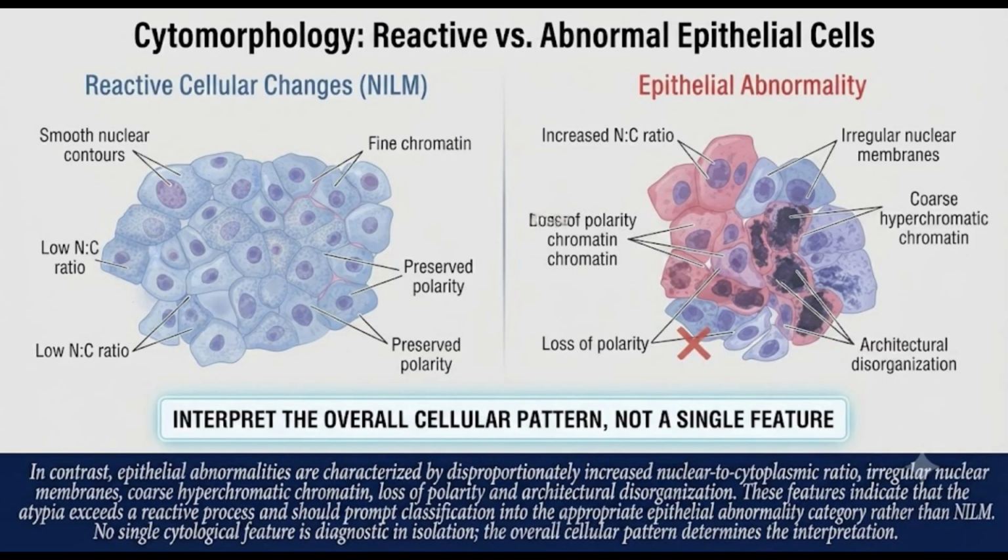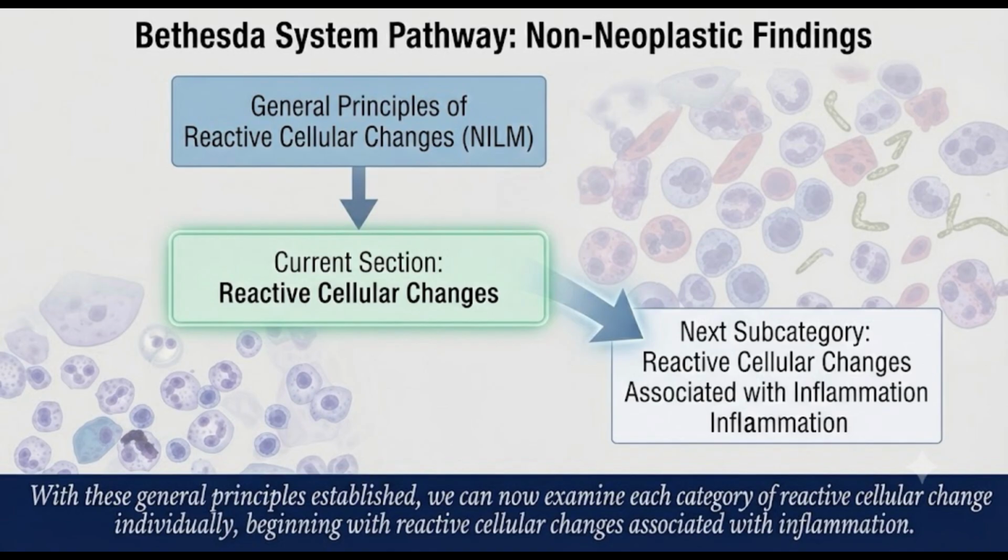In contrast, epithelial abnormalities are characterized by disproportionately increased nuclear to cytoplasmic ratio, irregular nuclear membranes, coarse hyperchromatic chromatin, loss of polarity, and architectural disorganization. These features indicate that the atypia exceeds a reactive process and should prompt classification into the appropriate epithelial abnormality category rather than NILM. No single cytological feature is diagnostic in isolation. The overall cellular pattern determines the interpretation. With these general principles established, we can now examine each category of reactive cellular change individually, beginning with reactive cellular